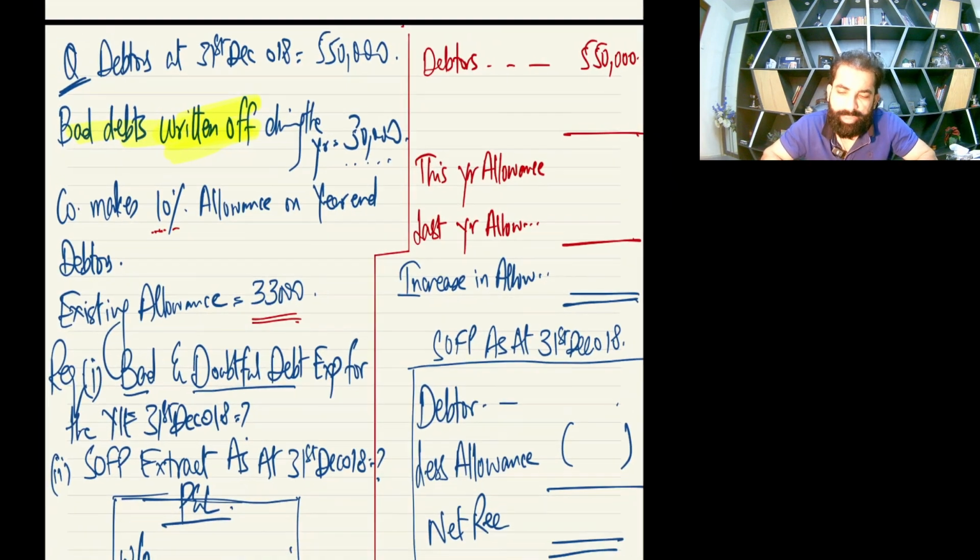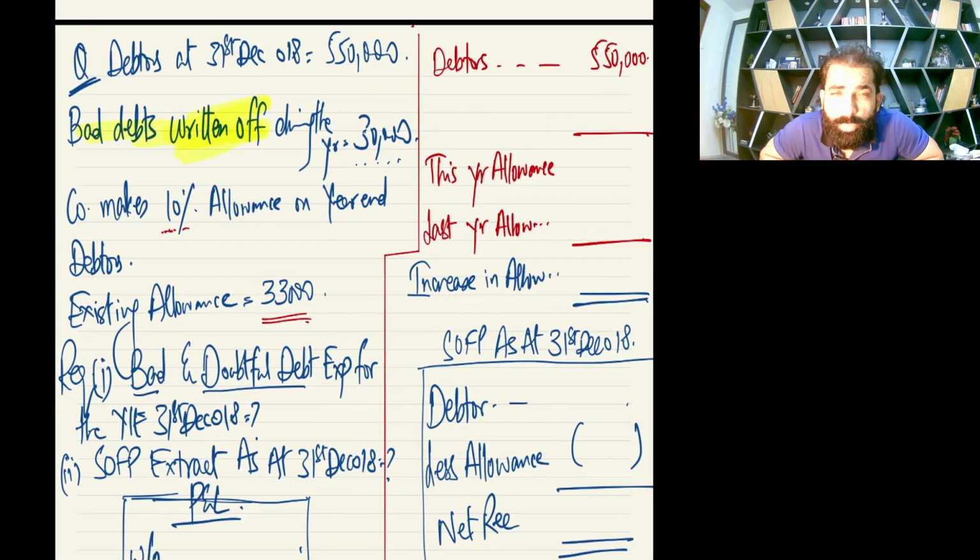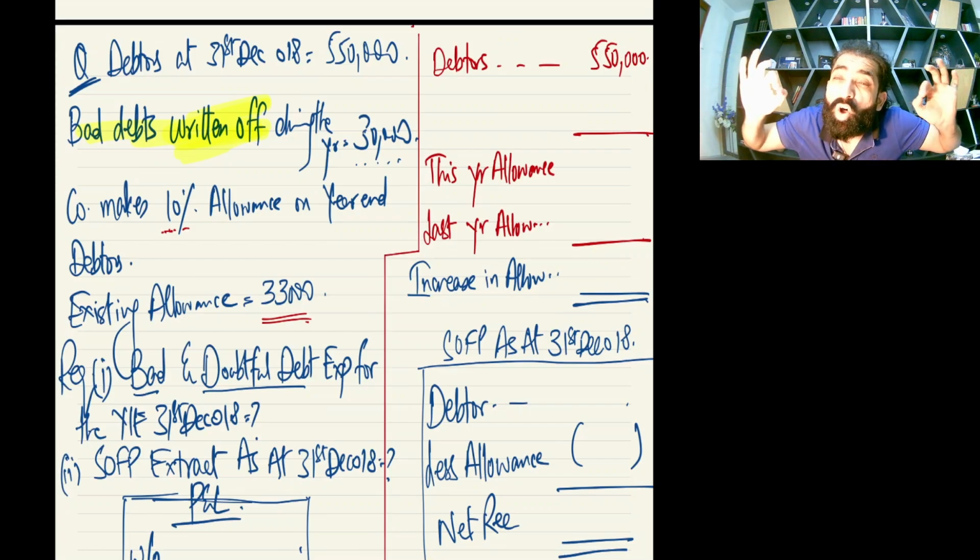Okay, now next question. I'm going to do it myself now. Debtors at 31st December 2018 is 550. Now in the very next line it is written bad debts written off. Written off during the year means already written off.